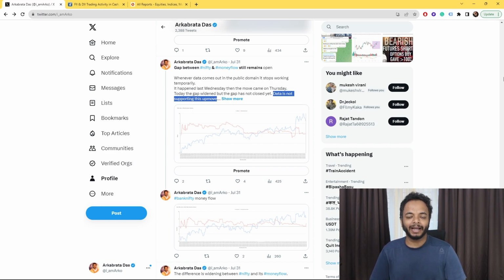Let's go back to 31st of July, when I clearly warned everyone on Twitter that the data is not supporting this up move. Nifty was trading around 19,700 to 750, and within just a few trading days, not even 1 week, Nifty came down to 19,300. During that time, FIIs were taking futures short positions, and I tracked their average selling price, and that's why I was very confident that the market was going to come down below that level.